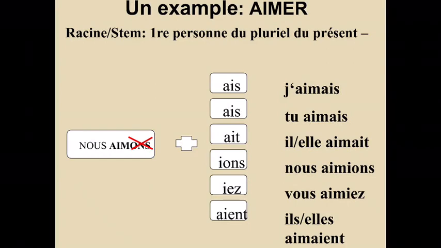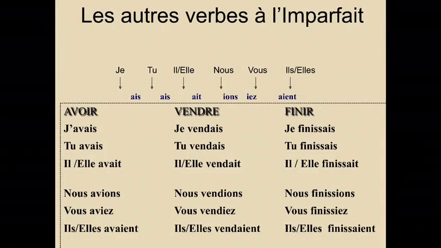Prenons un autre exemple du verbe aimer. So let's see another example of the ER regular verb aimer. So we take the first person plural of the present, that is, we take the nous form of the verb in the present tense, we subtract the ONS and add the following endings according to the given subject pronoun. Let's have a look at the other examples of IR and RE verbs in imparfait.